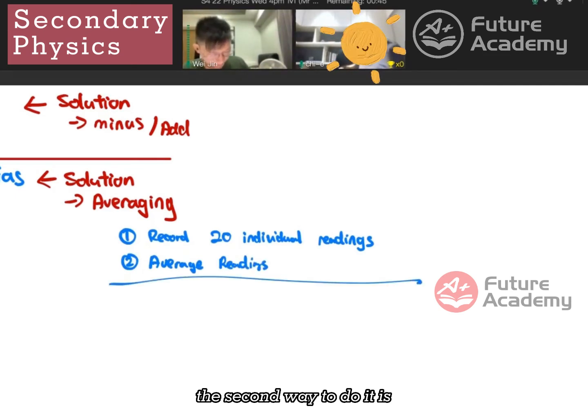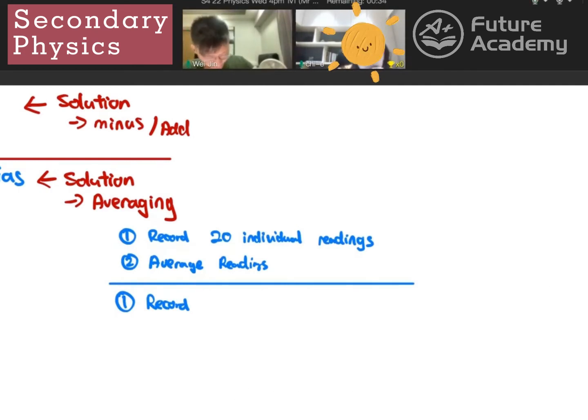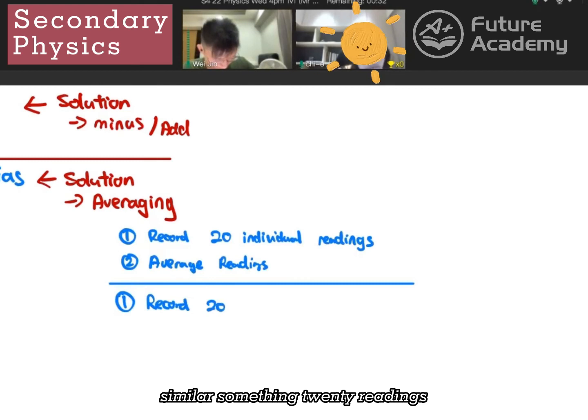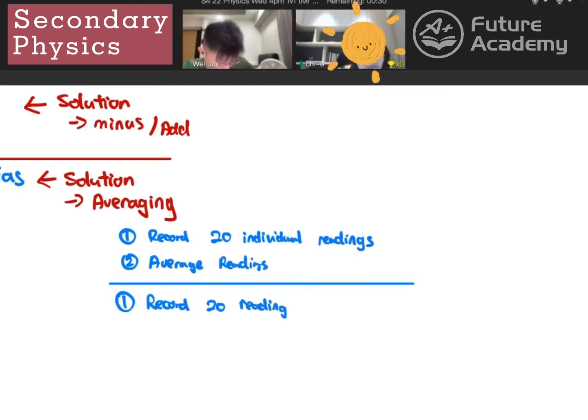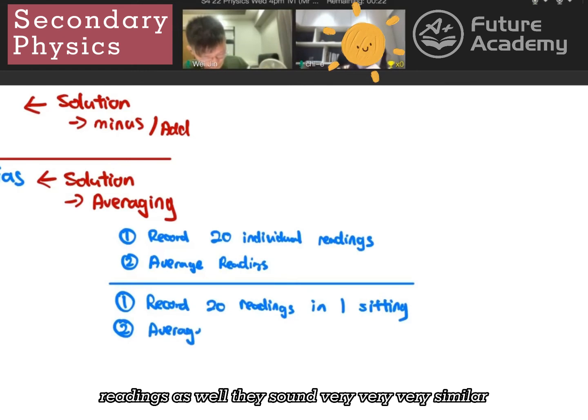The second way to do it is you record basically the same thing, similar sounding, 20 readings in one sitting, and then you average the readings as well. They sound very, very similar.